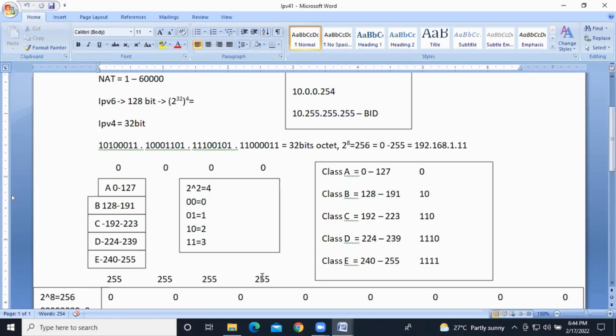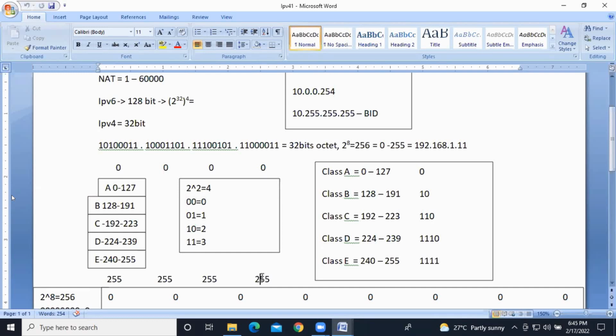Clear? 0 to 255 is also a huge value. Who is going to connect more than 255 machines in a network, guys? Right? Because of that, they did IP address classification.